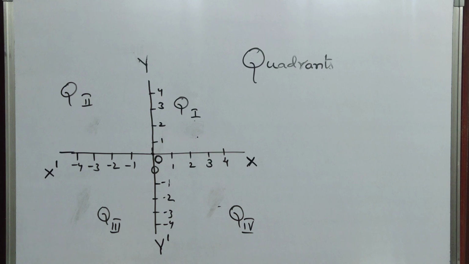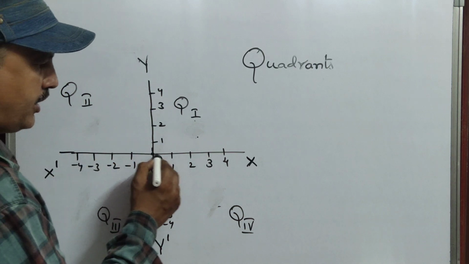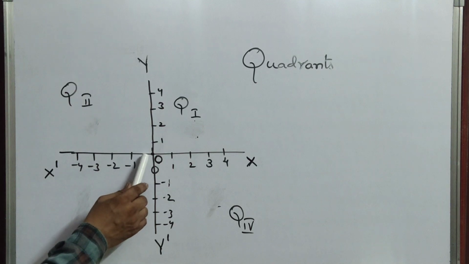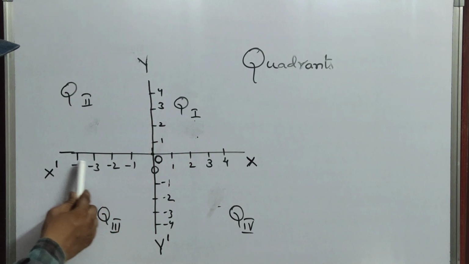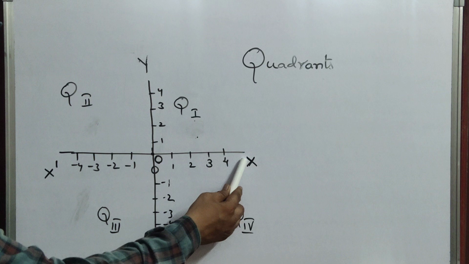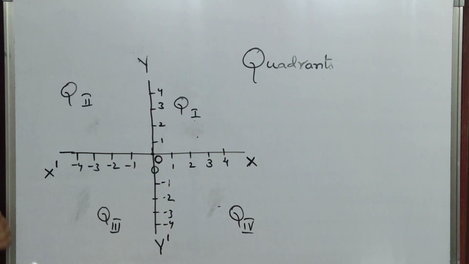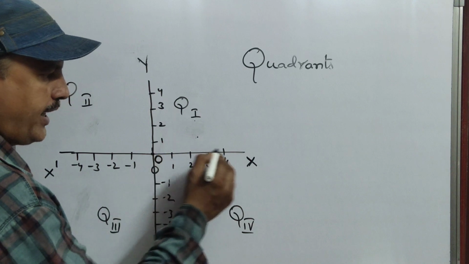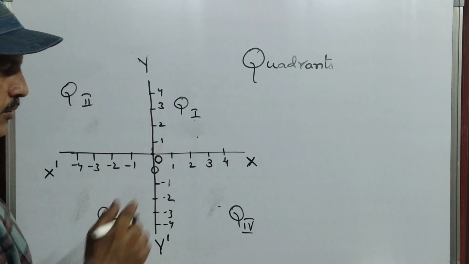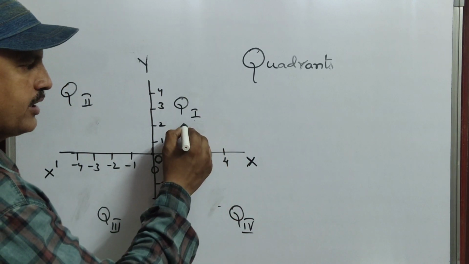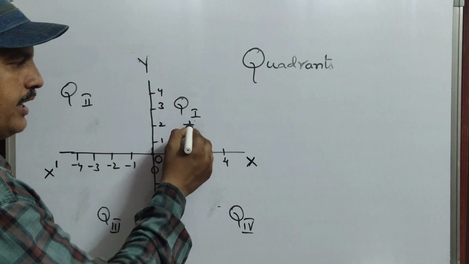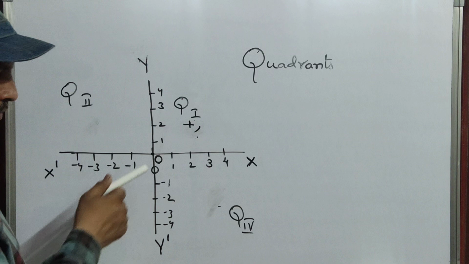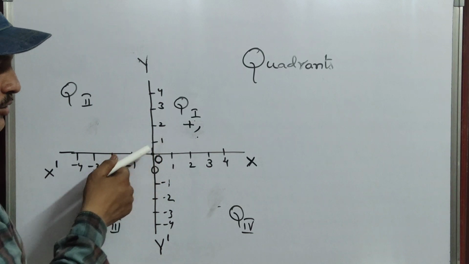Okay. If you clearly observe, children, here the x-axis and y-axis both are there. Here also the same x and y. Here also the same x and y. Here also x and y. Suppose OX is the right side, which means all these are positive. The first one is the x-axis. That is the first quadrant. In quadrant 1, I am telling you.